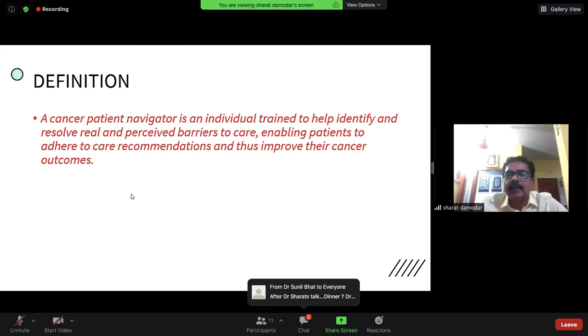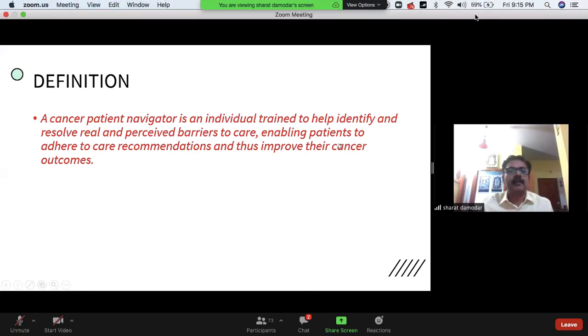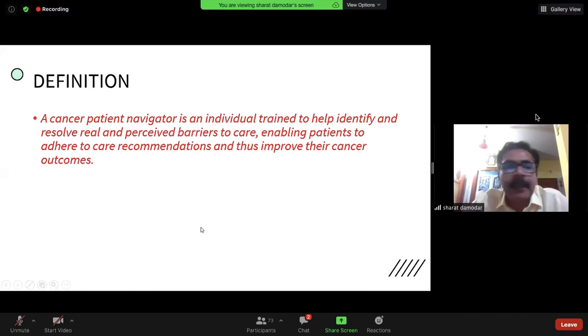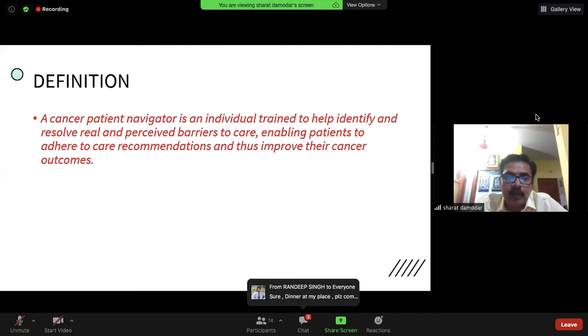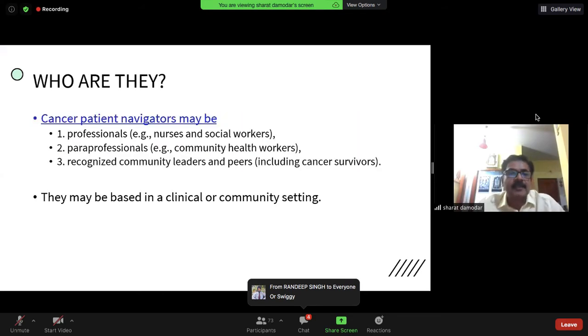Now, by definition, what would you really call a Cancer Care Navigator? This is an individual trained to help identify and resolve real and perceived barriers to care, enabling patients to adhere to care recommendations and thus improve their cancer outcomes. So, end of the day, they are actually helping the physician in improving outcomes. And first of all, is there a need for such a role? Clearly, evidence suggests that there is. So you have to go beyond the treating physician to look at other factors which also impact cancer care.